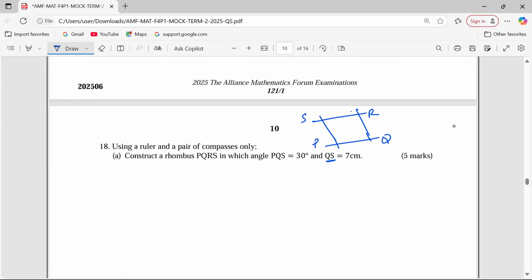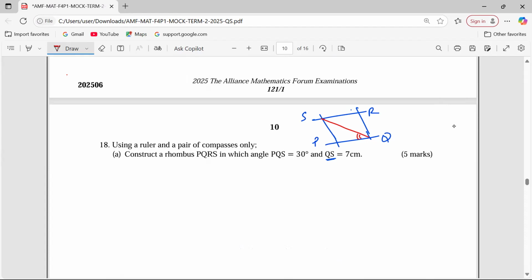So when we talk about PQS, we mean the bisected angle here. That is the one which is 30 degrees, which means the angle for the rhombus itself is going to be 60 degrees. So PQR is 60 degrees.